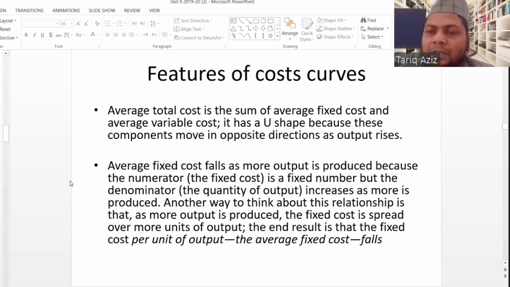Initially, the fixed cost was spreading over 10 lakh units.